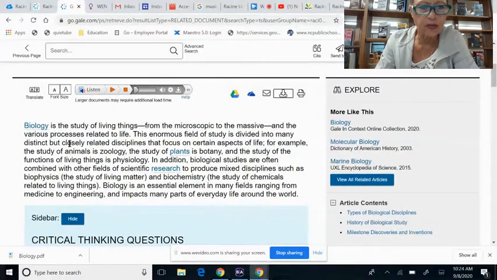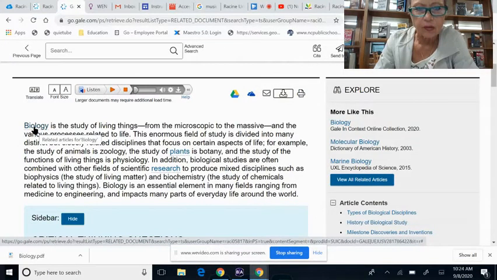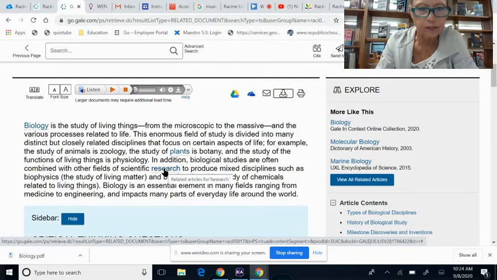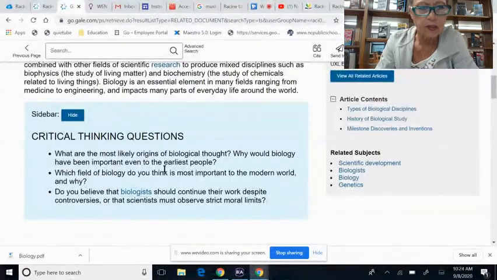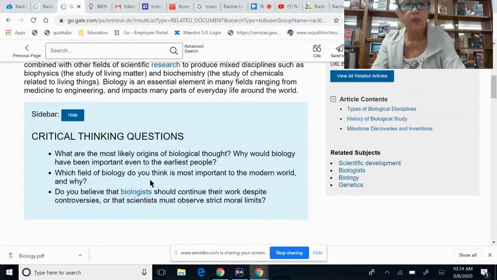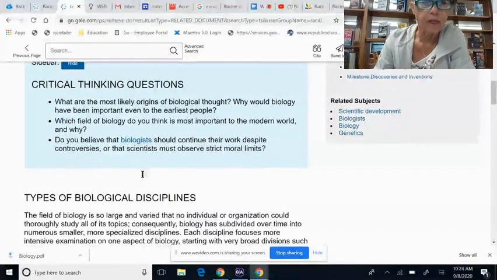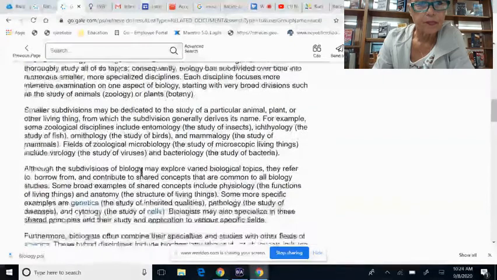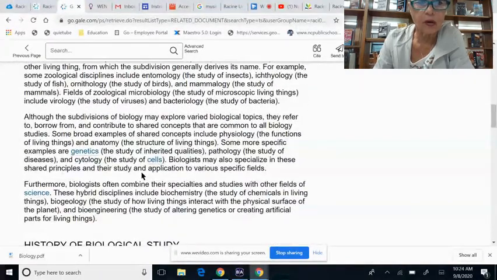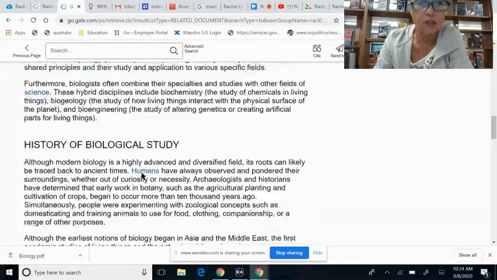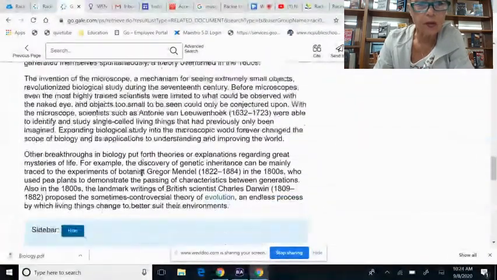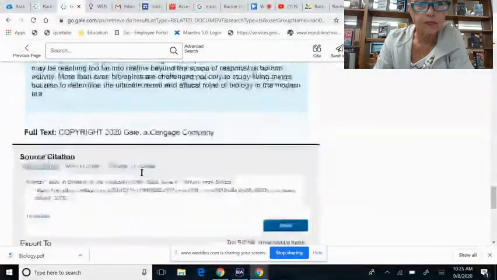So one of the nice things about this article is there are some blue words. If you click on them, they give you a further explanation. And they also ask you some interesting questions that you could read. And they are talking here about it being a very large body of knowledge. So, and it goes on.